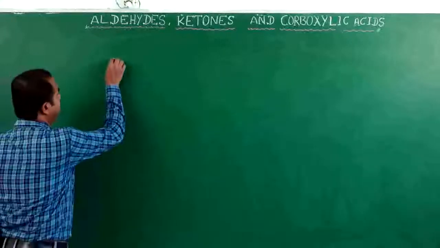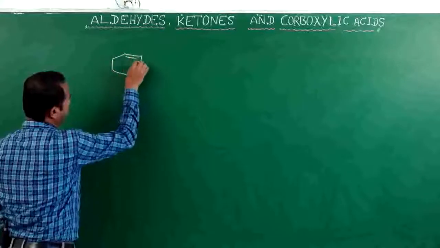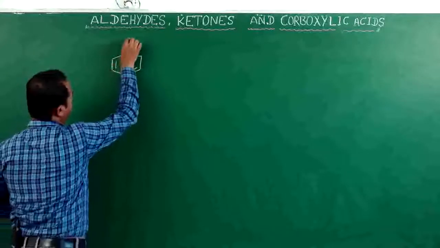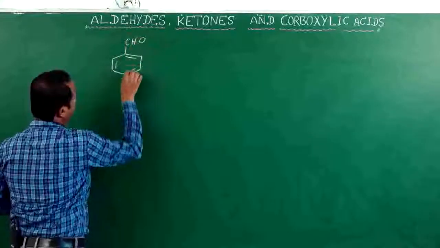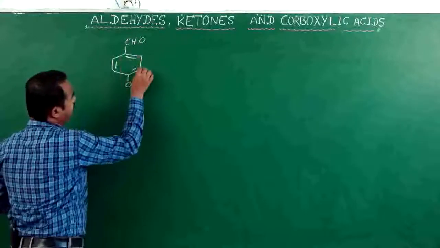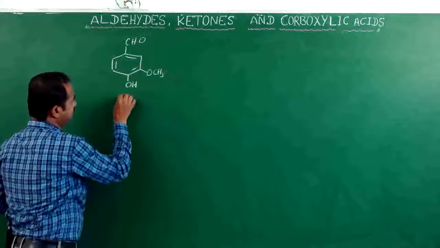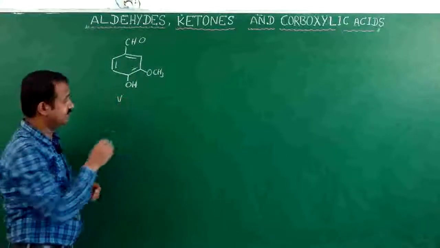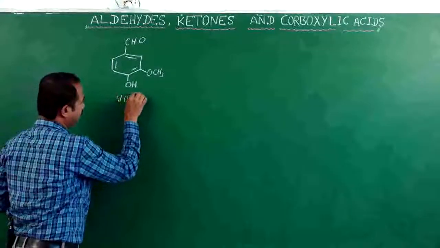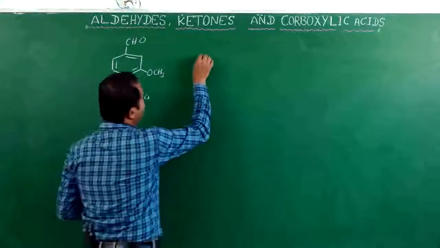This is the structure of vanilla, with the aldehyde functional group. This is vanilla beans. Okay, and another one is meadowsweet.